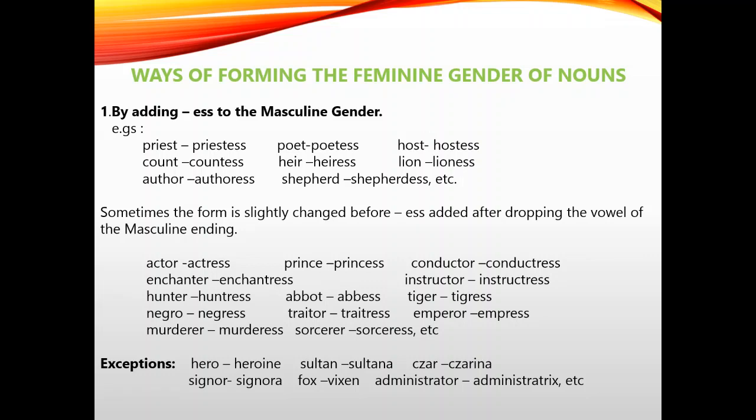Let us pass on to certain exceptional cases in the same rule. Observe here, the first one: hero changes into heroine, a lot of changes here. Sultan changes into sultana. Sultan is masculine, sultana is feminine. Czar is masculine, czarina is feminine. Senor in the Spanish language is masculine, senora is feminine. Fox is masculine, vixen is feminine. Administrator, masculine, administratrix is feminine, etc.